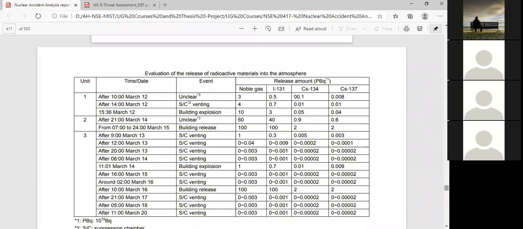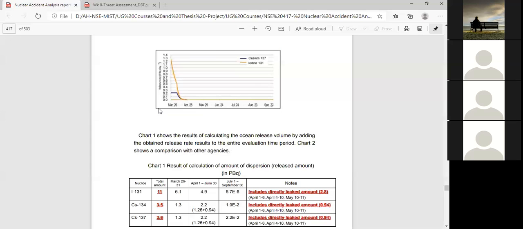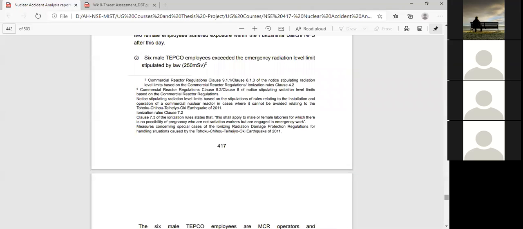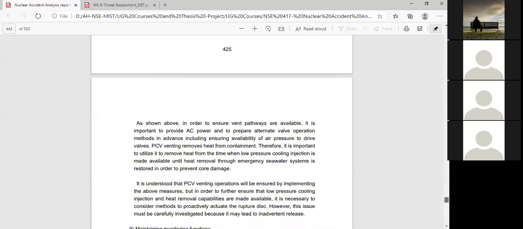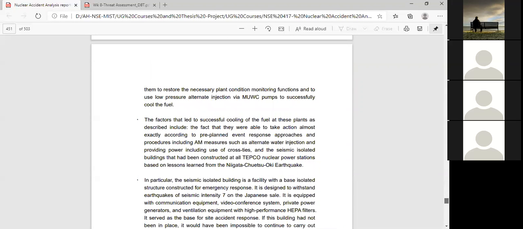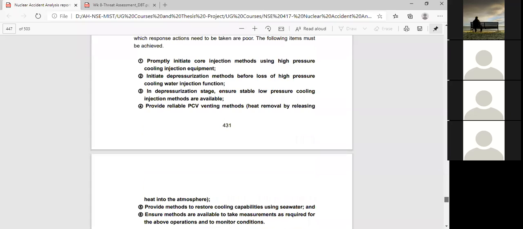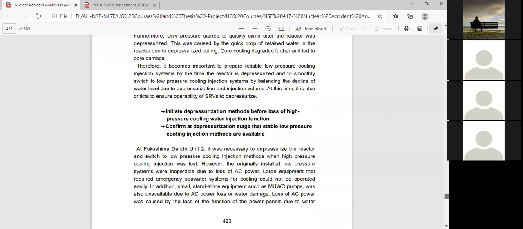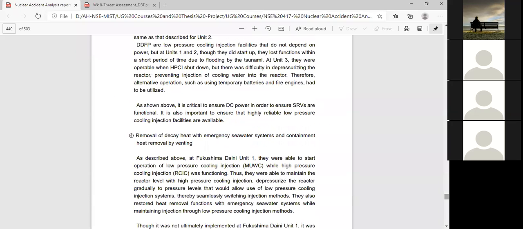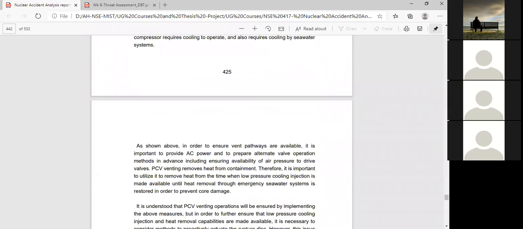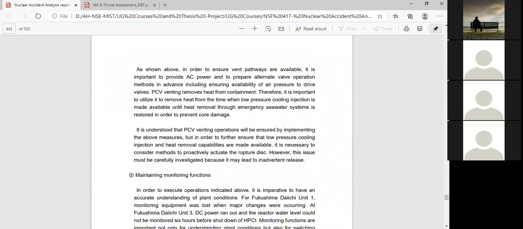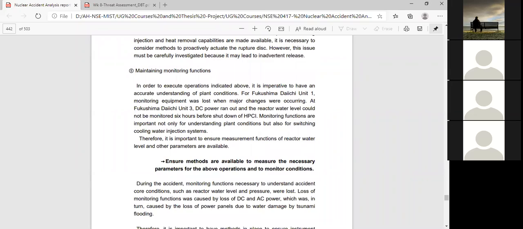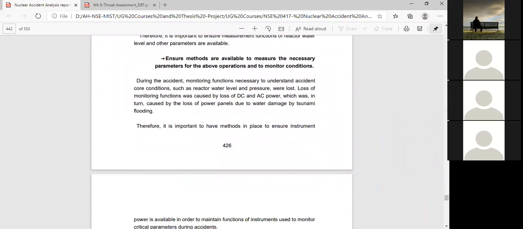You see that this one is the evaluation, written from time to time, and after that in graphical form. You see here, these are the recommendations or the summary that I asked you to write in the conclusion, for example.